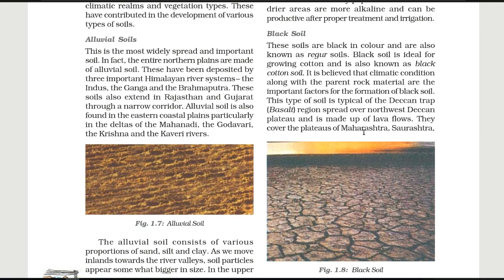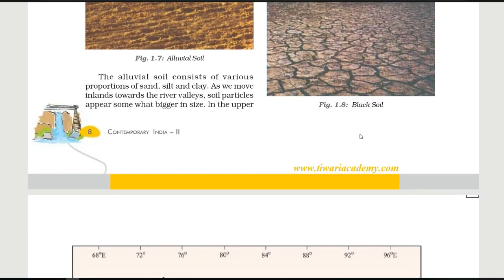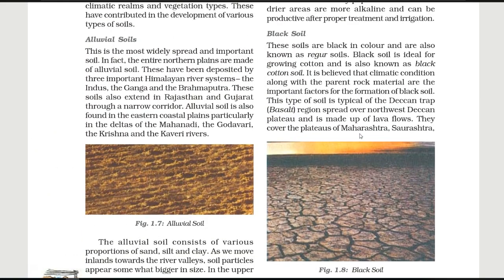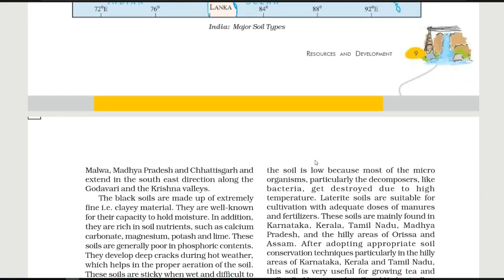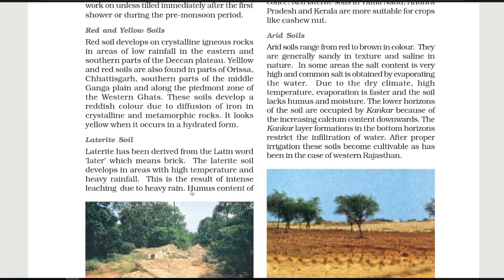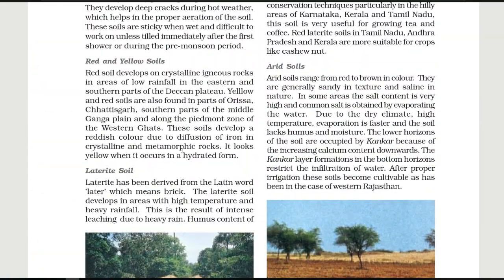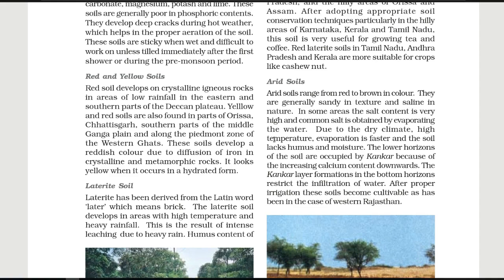Now let's see the areas where it is found. It is the plateaus of Maharashtra, Saurashtra, and next we have Malwa, Madhya Pradesh, and Chhattisgarh, and it extends in the southeast direction along the Godavari and the Krishna valleys.